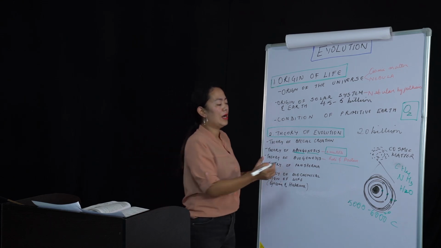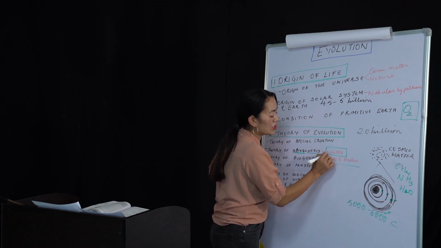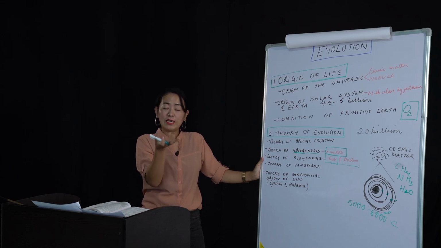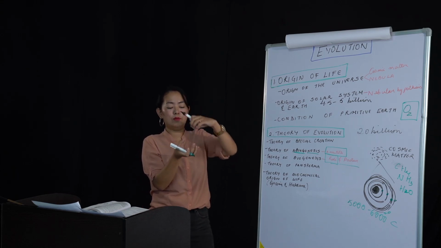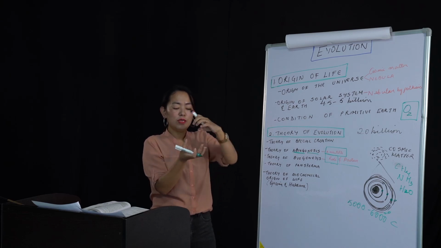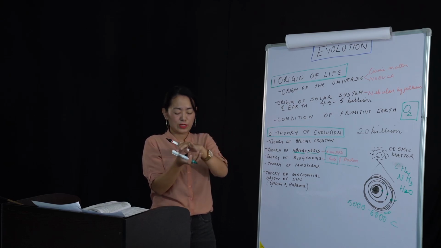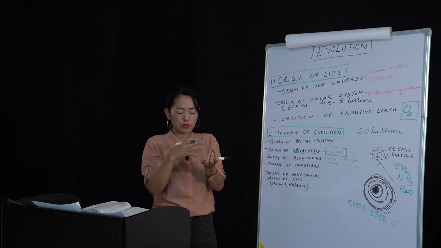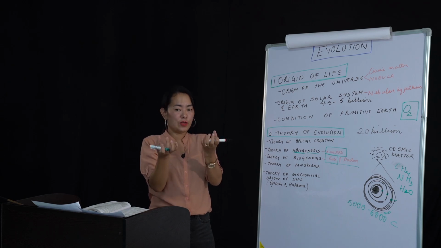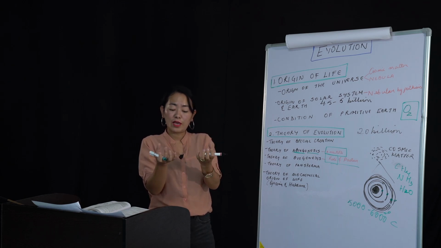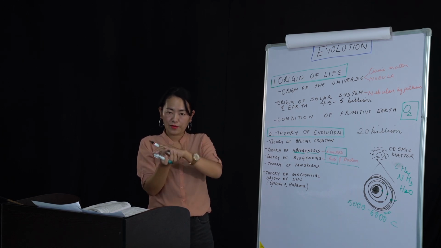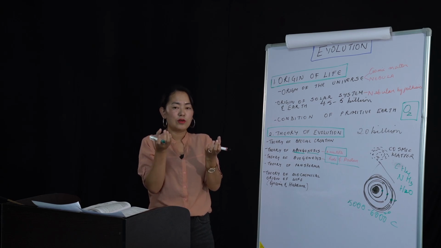So how did they prove it? These two scientists proved it. The first was Francisco Redi. He took a tumbler and then he boiled the meat and then put the meat in 2-3 tumblers. One tumbler, he exposed it, he did not close it. The second tumbler, he covered it with a muslin cloth, and then he kept it outside for a few days. What he observed was that after a few days, the cooked meat that was exposed without any covering had maggots living in it. Okay, and then the one which had muslin cloth, there was no maggots living in it.